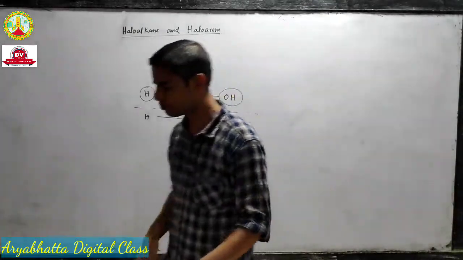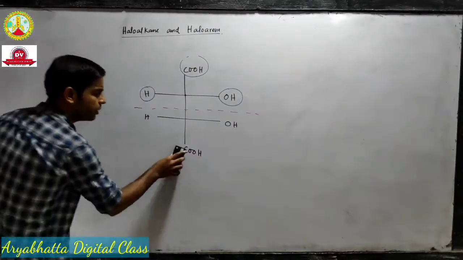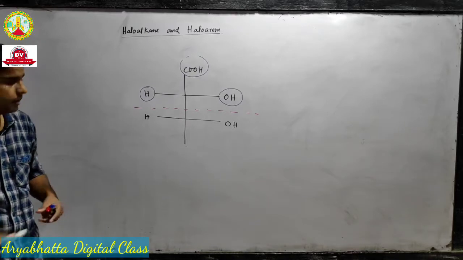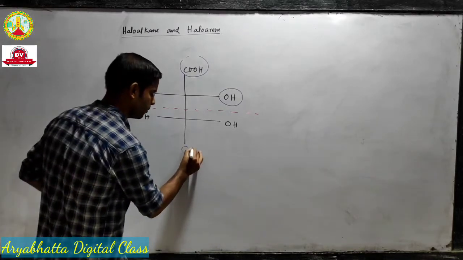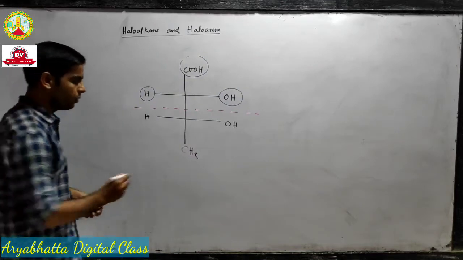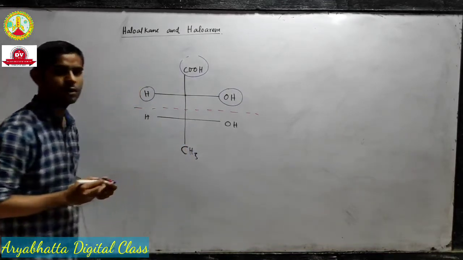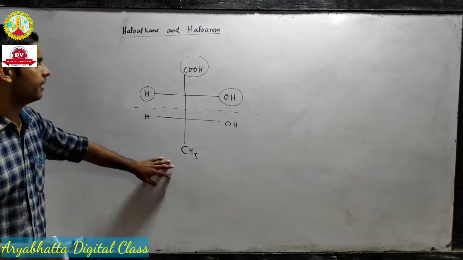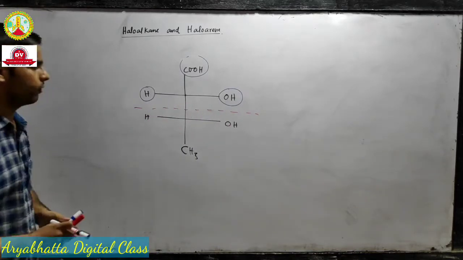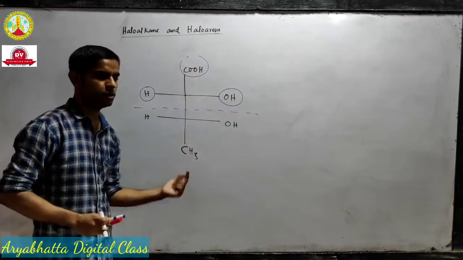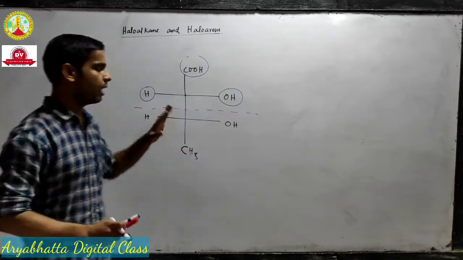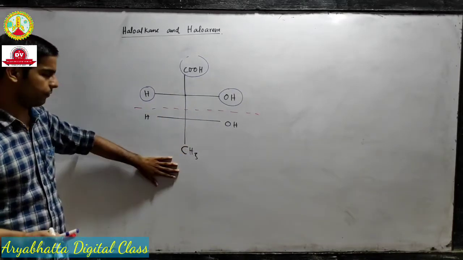Now suppose I change this group to CH3. Now we can easily see that this plane of symmetry problem has been resolved. Now this molecule no longer has any plane or point of symmetry. Now this molecule is optically active.